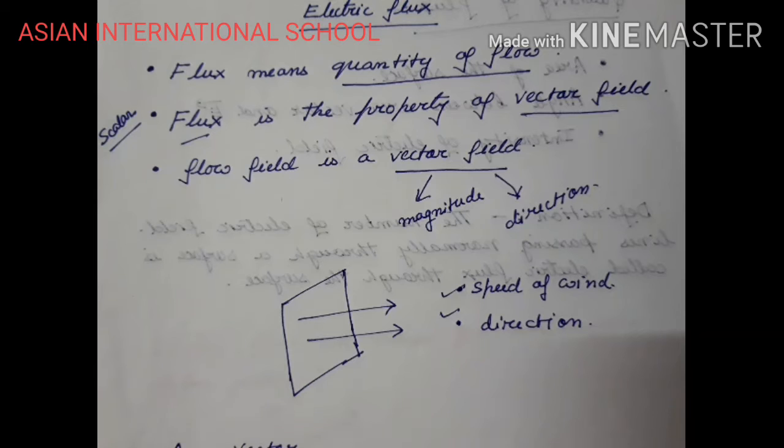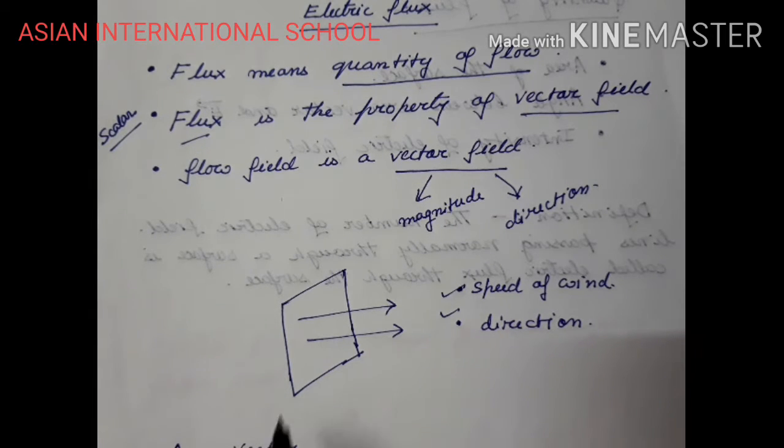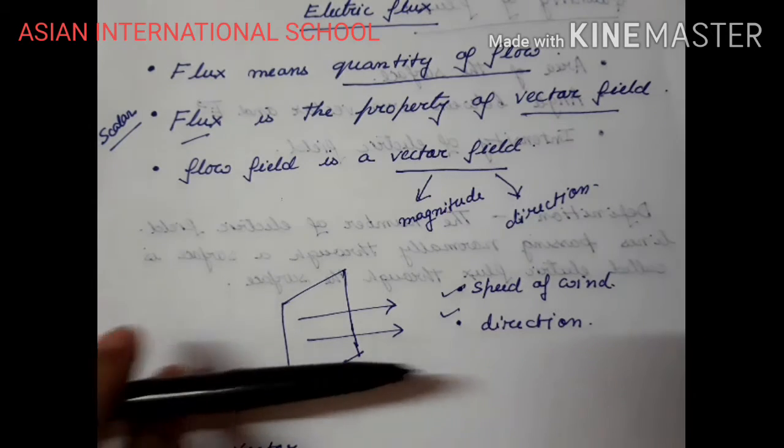Now the window acts as an area, a passage for flux to pass through, and this area has a very important role to play in flux. If the area was absent, the electric field lines, or any flux lines, will not get any space to move through. So this particular area serves an important role for flux to pass through. You can see here that there is a direction of area.